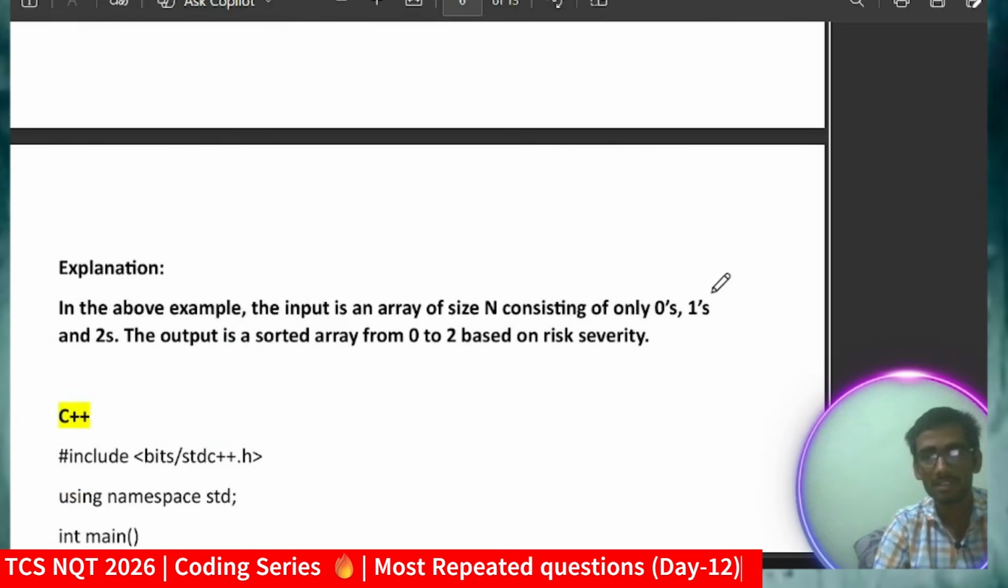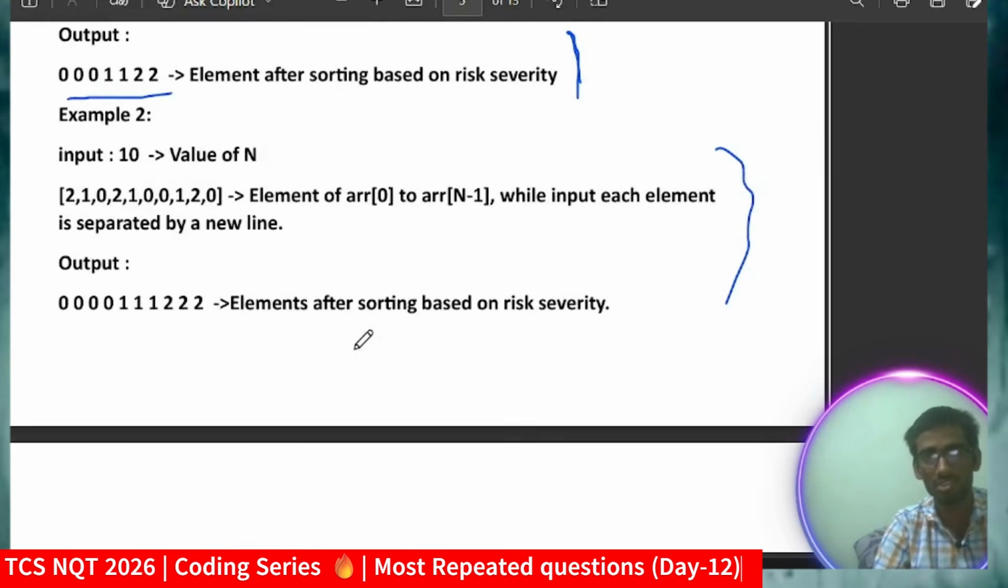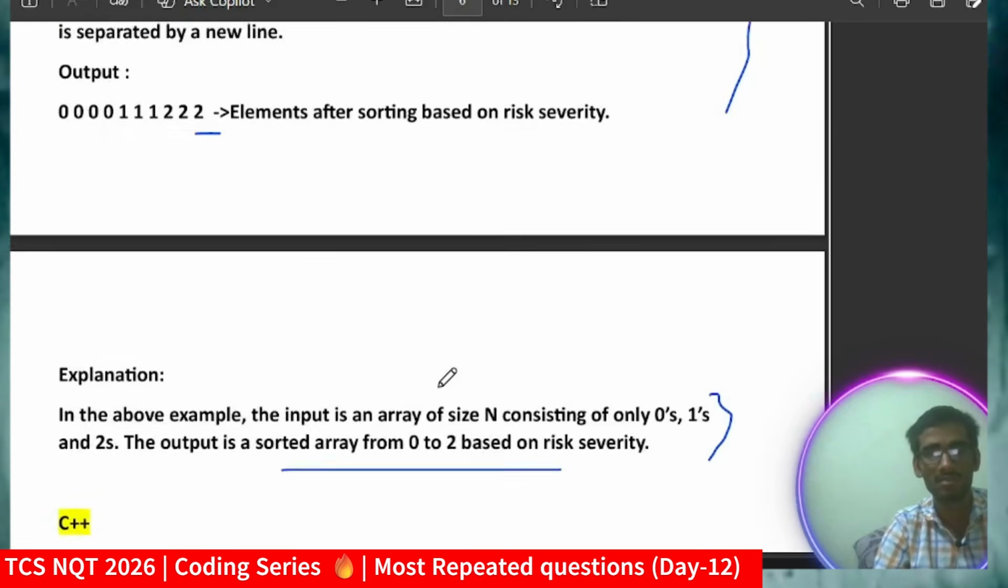Okay, so let me give the explanation. The explanation is quite easy: we just arrange and sort this based on risk. So 0 means low risk and 2 means high risk. This is the important thing.